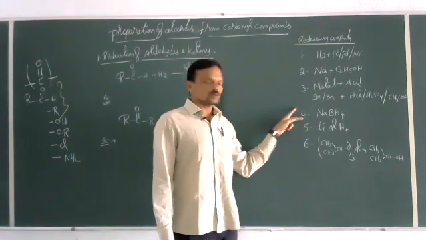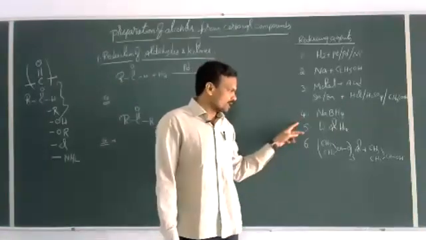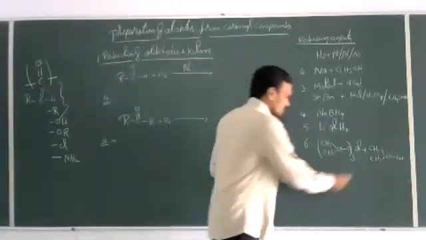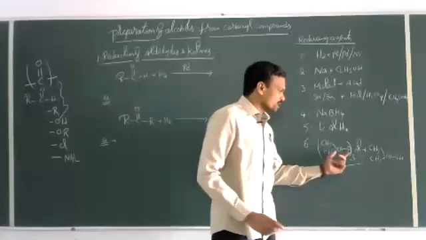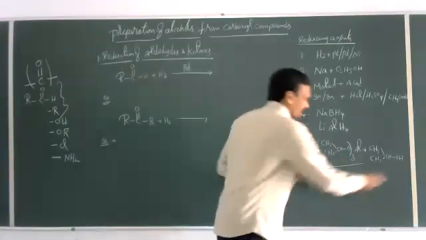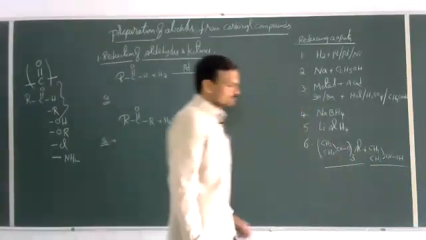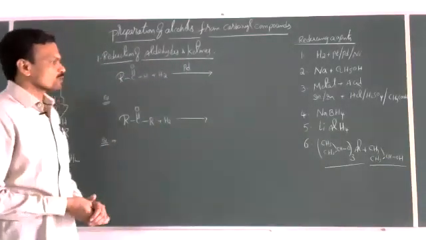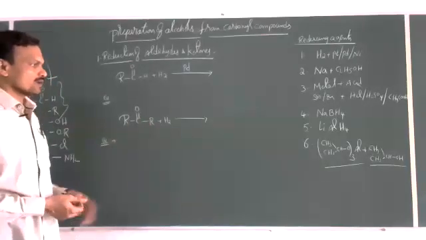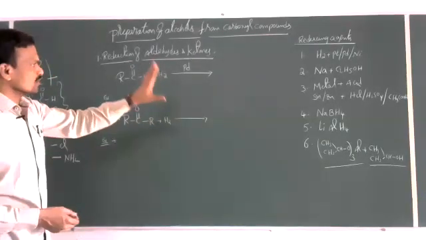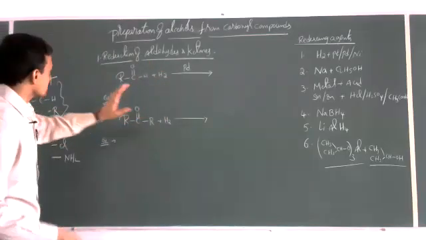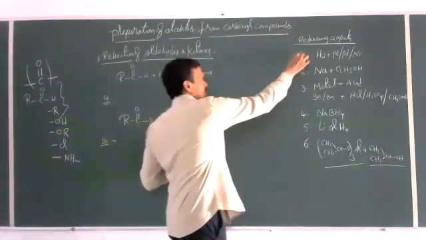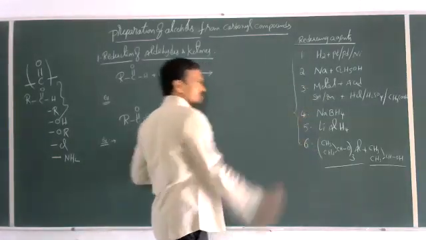NaBH4, sodium borohydride, LiAlH4, lithium aluminum hydride, and the mixture of aluminum isopropoxide and isopropyl alcohol. So these are the reducing agents commonly used for reduction of aldehydes and ketones. Aldehydes and ketones can be reduced by using any one of these reducing agents.